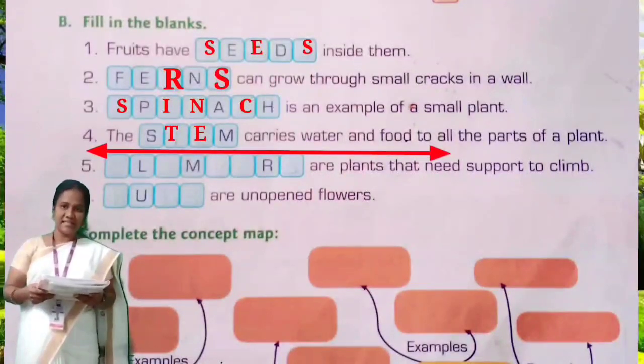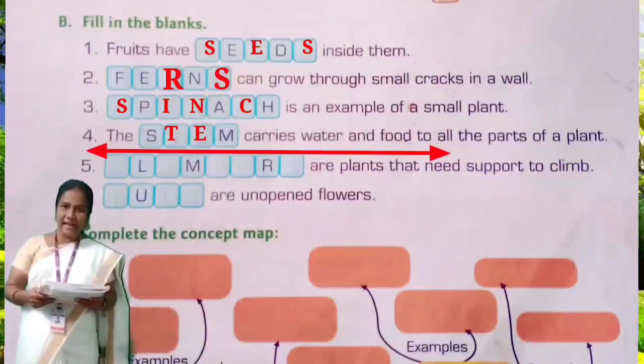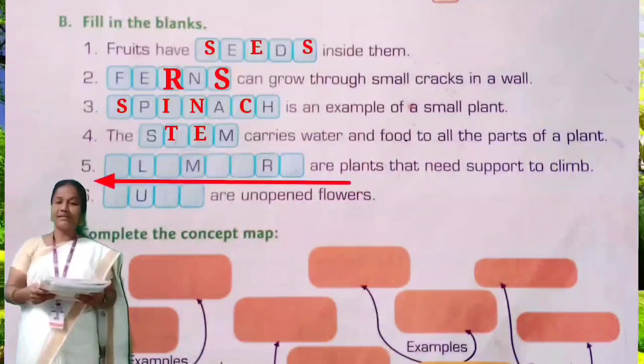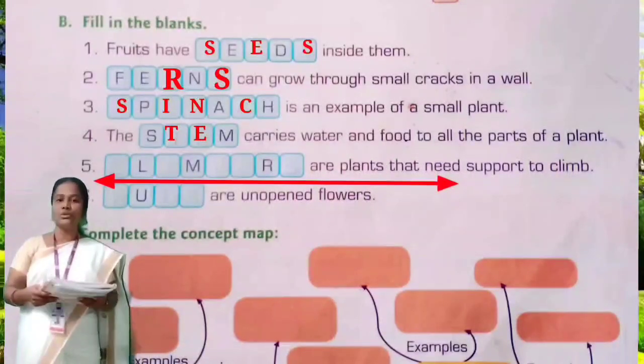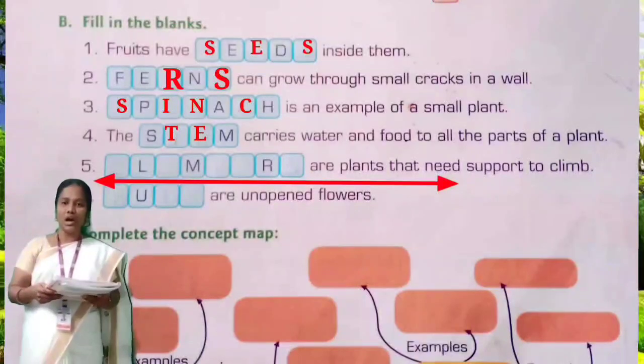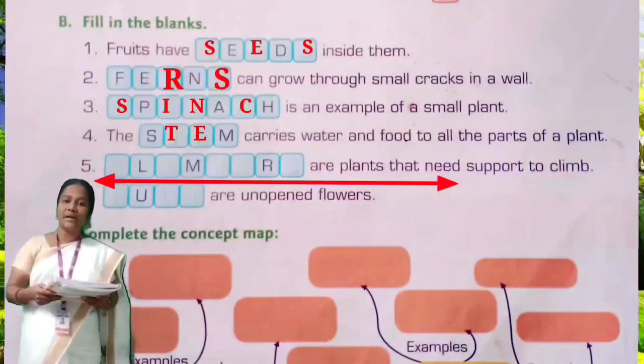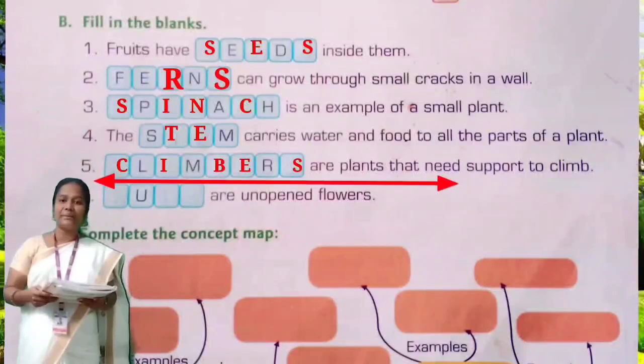Stem. S-T-E-M. Stem. Next question. Dash are plants that need support to climb.